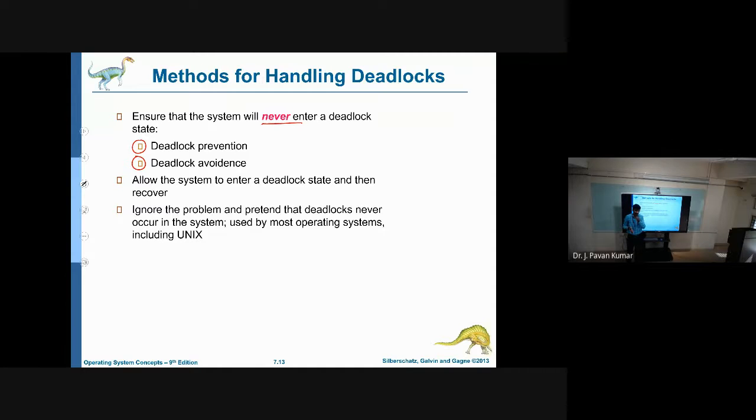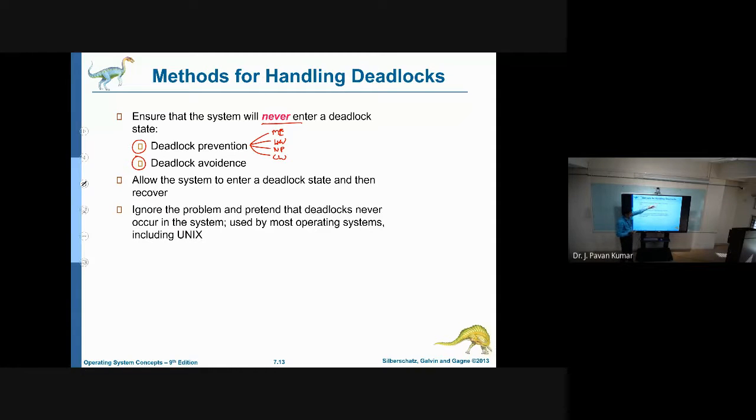There are four necessary conditions which we have seen earlier: mutual exclusion, hold and wait, no preemption, and circular wait.